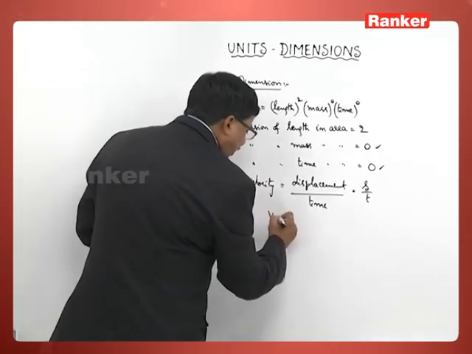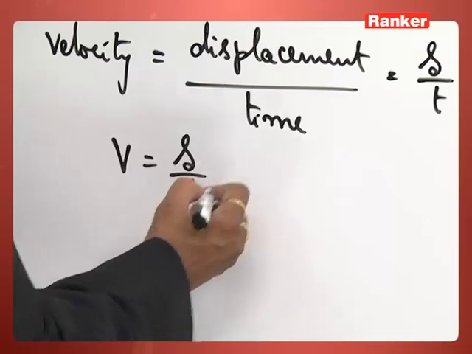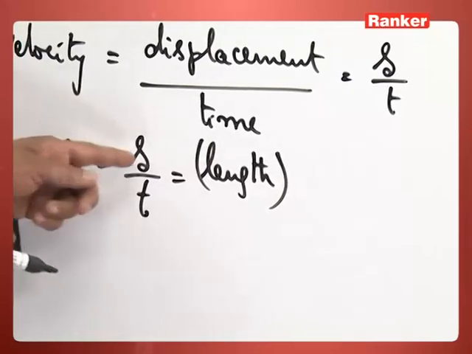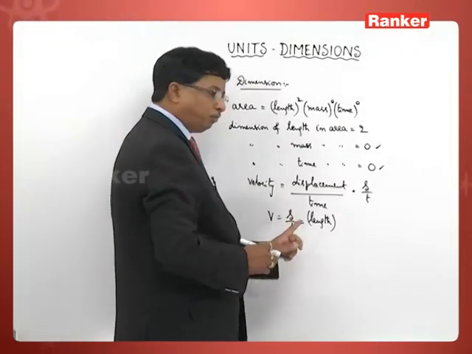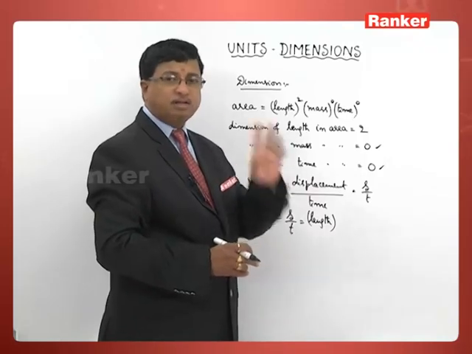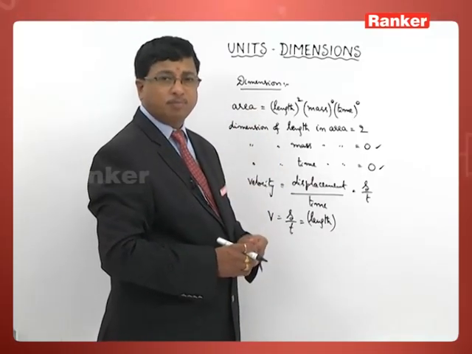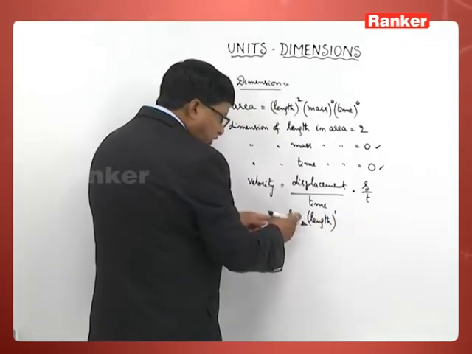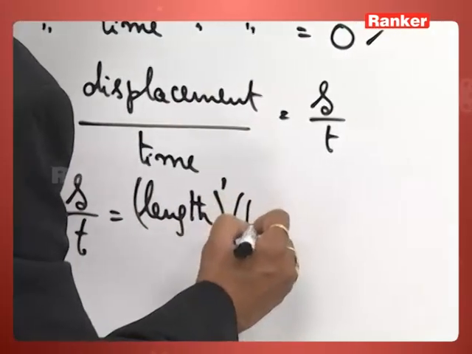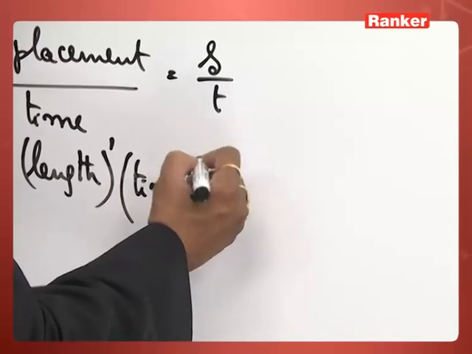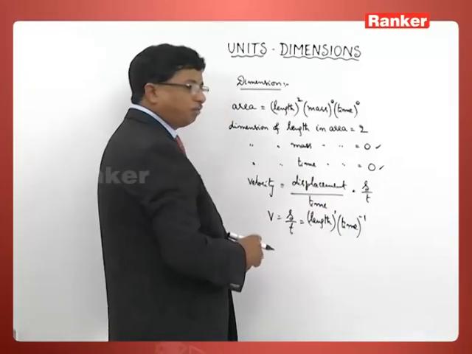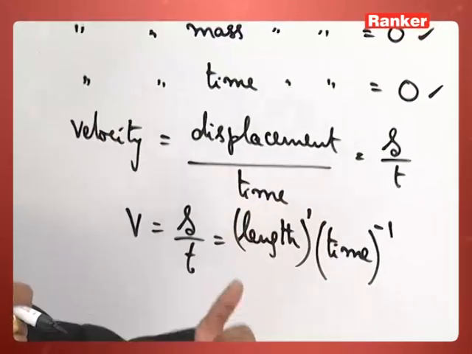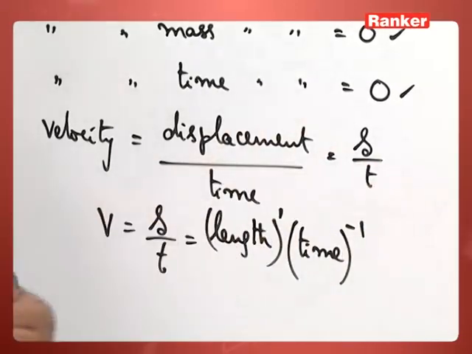So when velocity is equal to s by t, s can be written in terms of length. Every one of us can understand rather, distance or displacement can be measured in terms of length there. Length is a fundamental quantity. So we can write this one as length to the power 1. This is by time. I can bring this time term to the numerator, writing that one as time inverse. So we can understand here length to the power 1, time to the power minus 1.